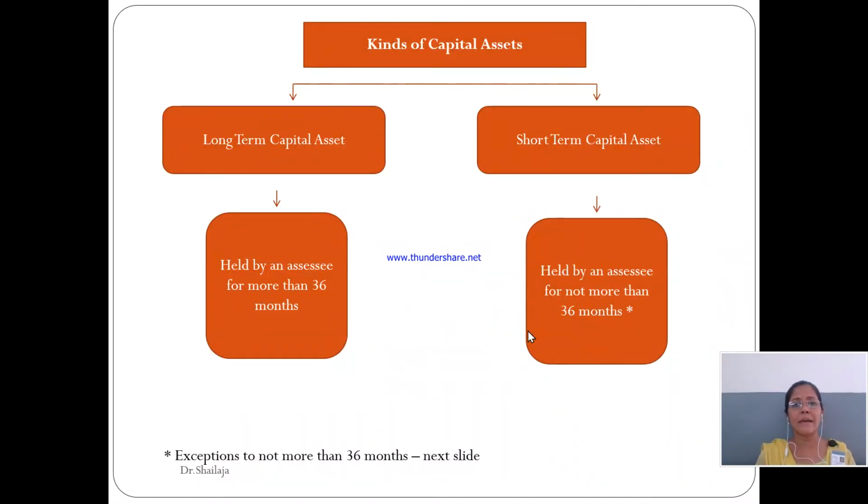Now when we talk about capital assets, there are two kinds: long-term capital asset and short-term capital asset. First we will talk about the short-term capital asset. An asset which has been held by an assessee for not more than 36 months would be considered a short-term capital asset. It means if you are holding a property for not more than 36 months, it would be a short-term capital asset. On the other hand, if an assessee is holding an asset for more than 36 months, it would be considered a long-term capital asset.